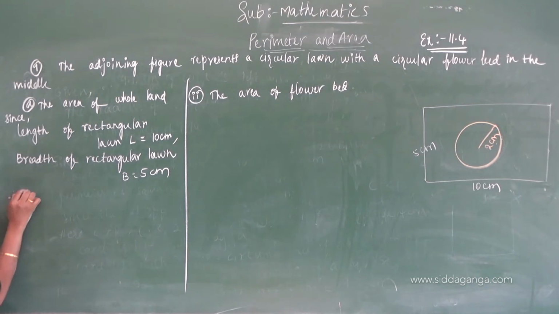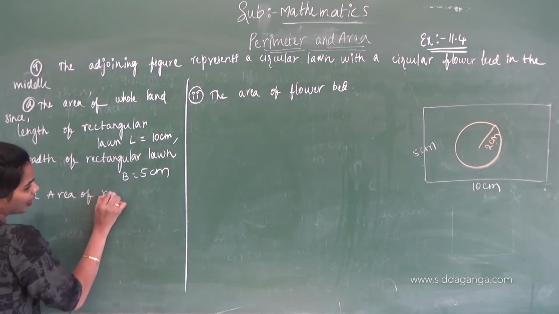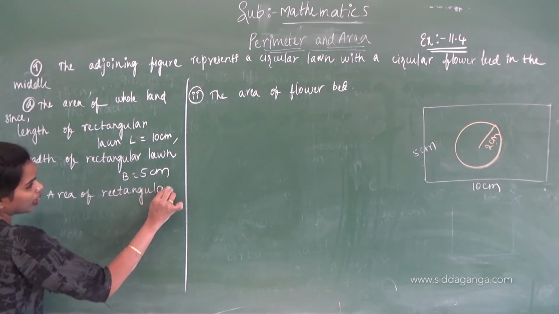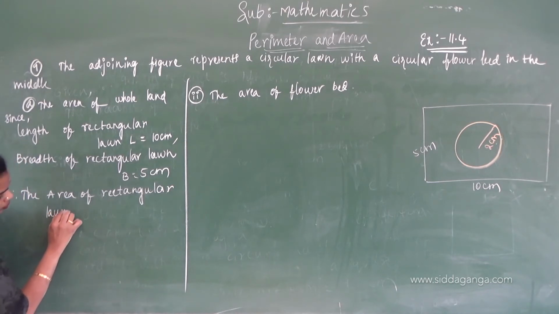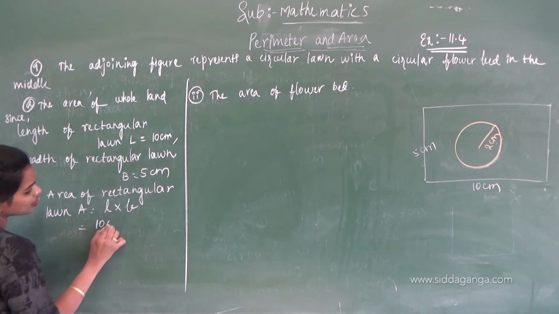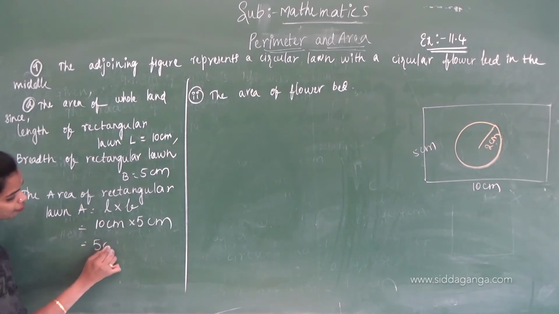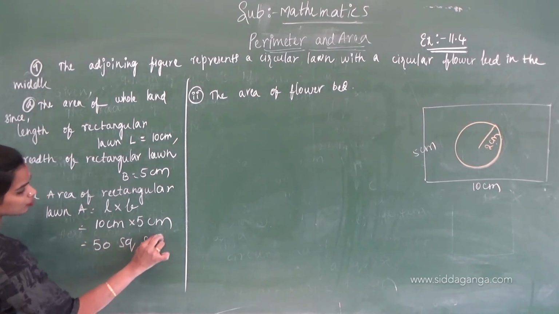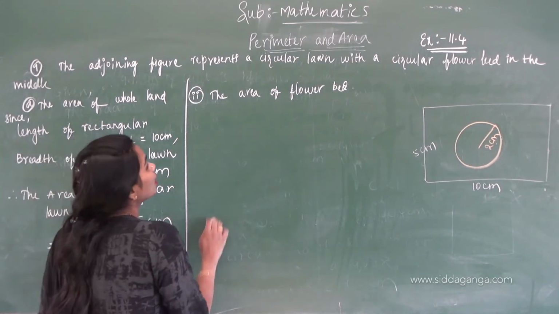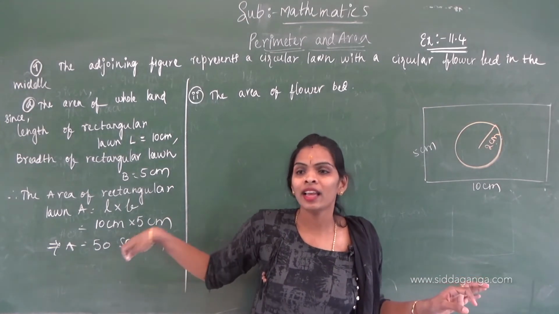What are they asking? The area of the rectangular lawn, A equals length into breadth. 10 centimeters into 5 centimeters. 10 5s are 50 square centimeters.